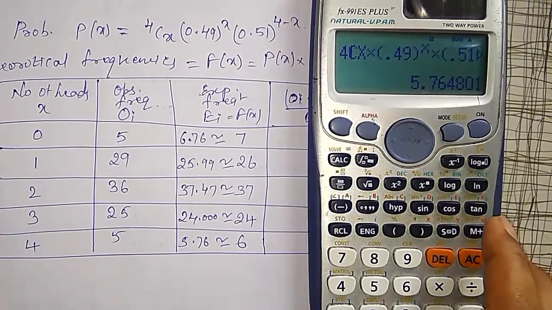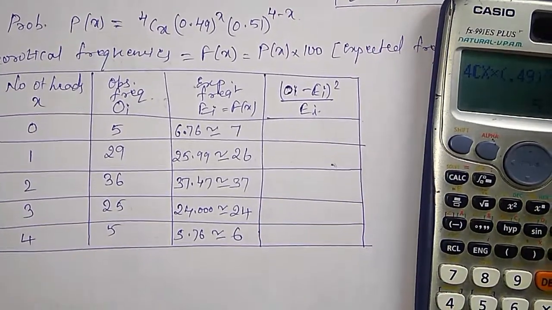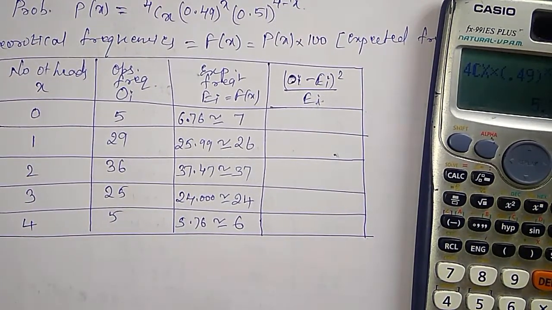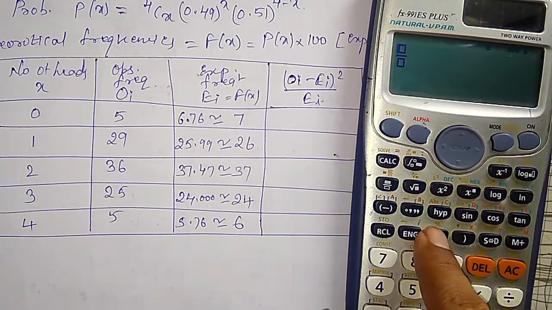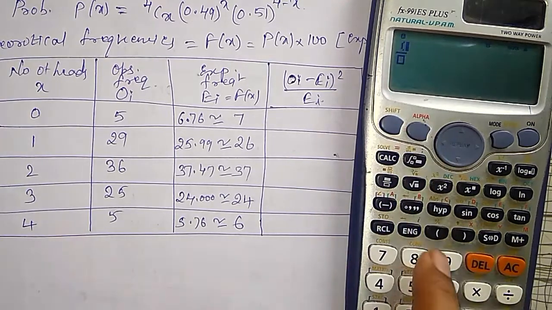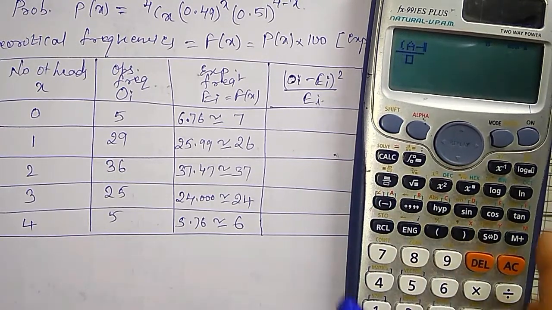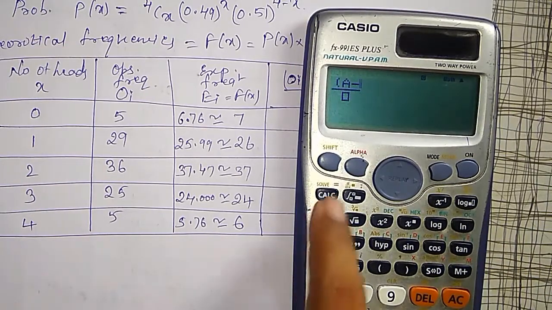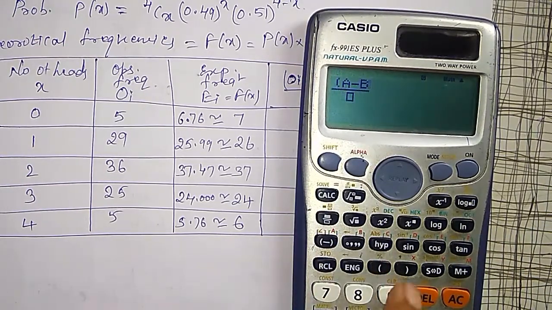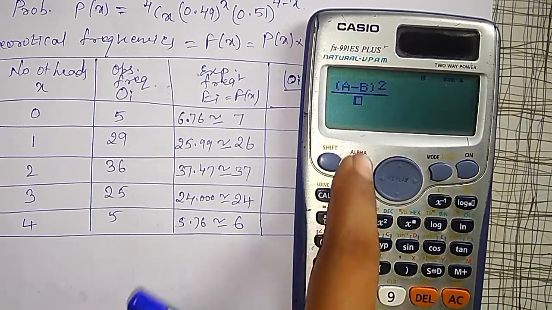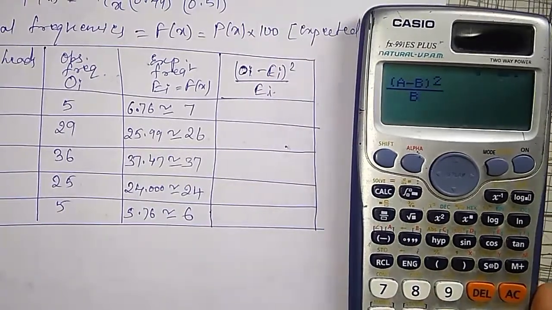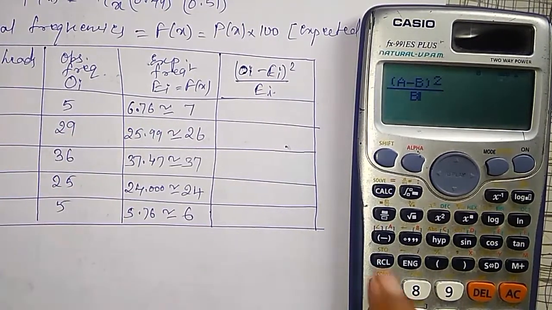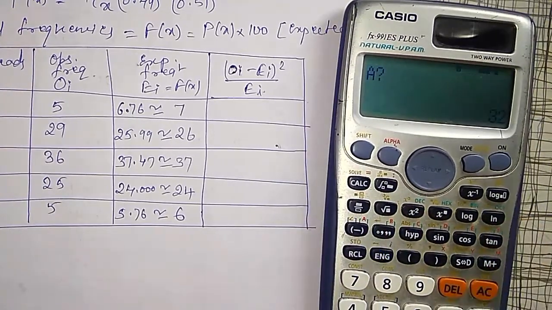Now using this to find chi-square, I will use another formula which I discussed just now. Take the ratio (a minus b) whole square divided by b, then go on substituting the observed and expected frequencies. First, a equal to 5 and b equal to 7.